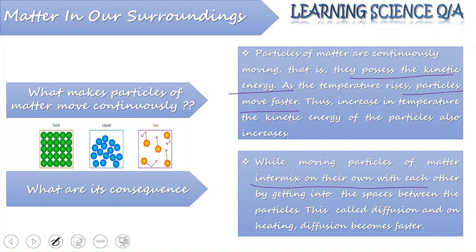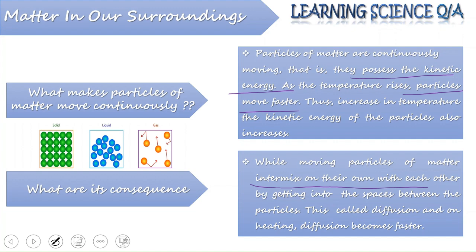Now, how does this happen? The way salt got mixed up in the water. These particles are having space between them. So, while moving, and if the temperature is provided to them, they tend to move even faster, and that increases their chances of getting intermixed with each other.